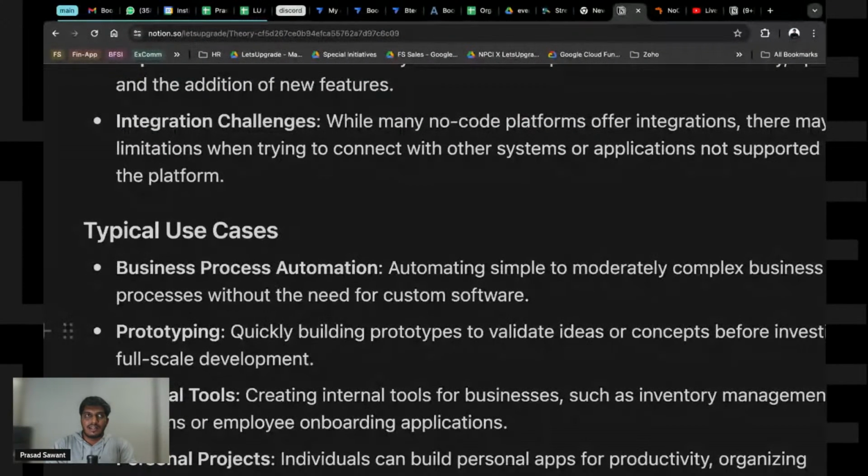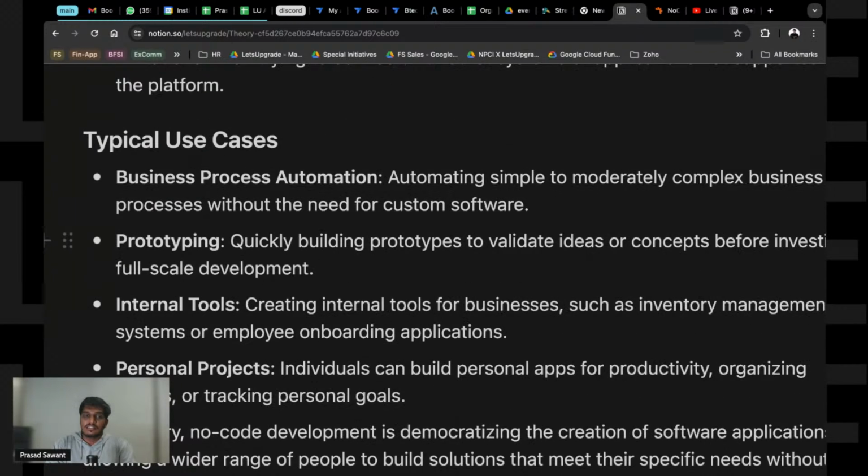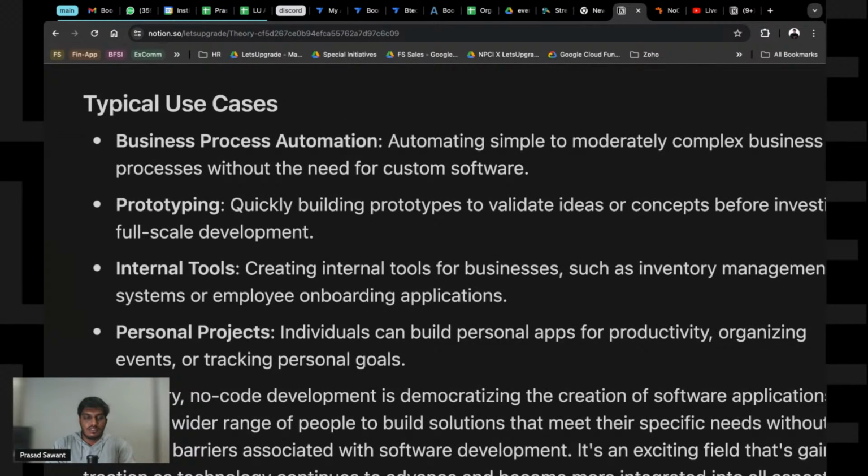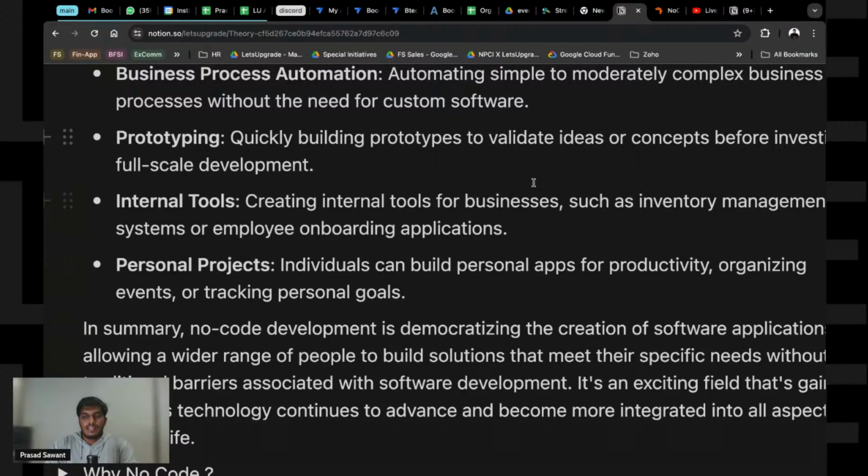Now, as I mentioned, typical use cases are automating simple things. Inventory management, to-do list, or some event app, some grocery store, like a small one. Or anything for that matter, like an automation email system where you put a list, you put a template, and that goes out. Or anything that comes to your mind. A ticketing system as well can be automated on a small scale, or some internal one, as I mentioned.